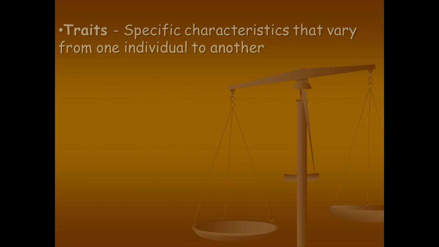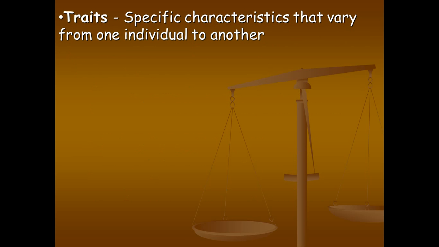Let's go over a few more words, vocabulary terms that you will need to know throughout this unit. Traits. These are specific characteristics that vary or are different from one individual to another. So you have traits. If you have siblings, they have traits. You might share some of those traits, but not all of them. Your traits came from your parents.